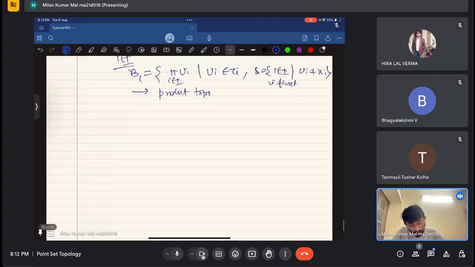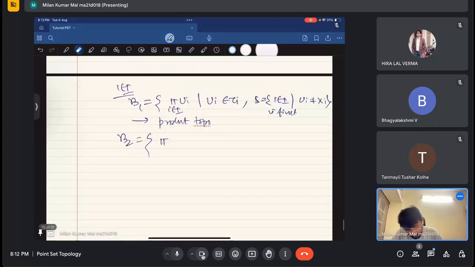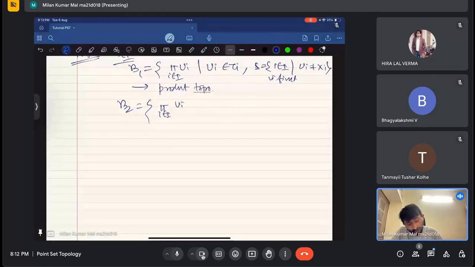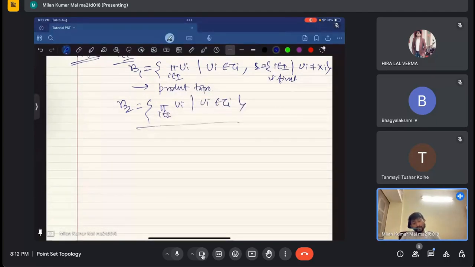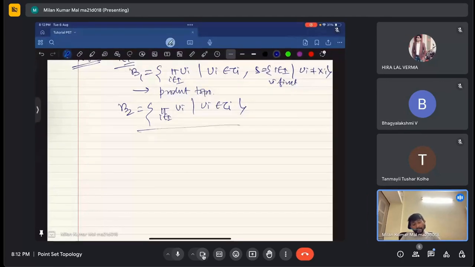And beta 2, what does beta 2 mean? I'll just write this as a rough. Beta 2 means that I am taking the full product. I am not saying whether the number of proper factors is finite or infinite. That means here an infinite number of U_i can be not X_i.